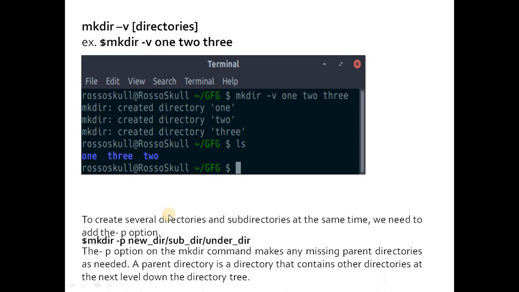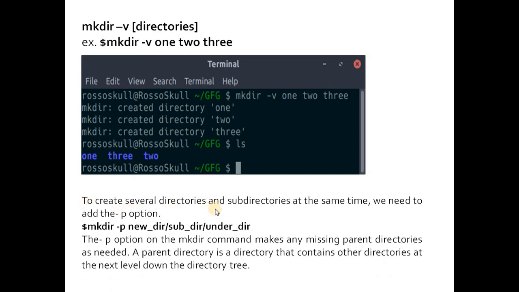To create several directories and subdirectories at the same time, we need to add the -p option. At the bash prompt, mkdir -p new directory, in that we are going to create a subdirectory, and in this subdirectory we are again going to create one more subdirectory.